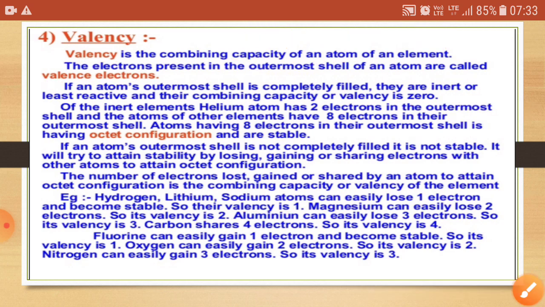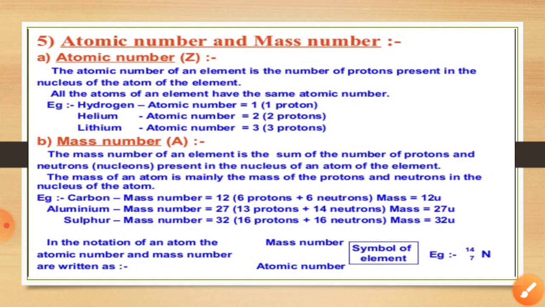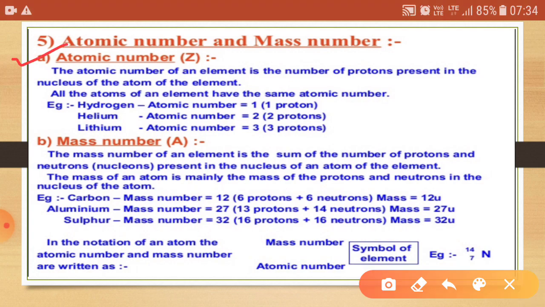Now come to the next term, that is atomic number, denoted by the capital Z. The atomic number of an element is just the number of protons present in the nucleus of an atom. Hydrogen has atomic number 1, which means it has 1 proton. Similarly, lithium has 3 protons, which means its atomic number is 3.